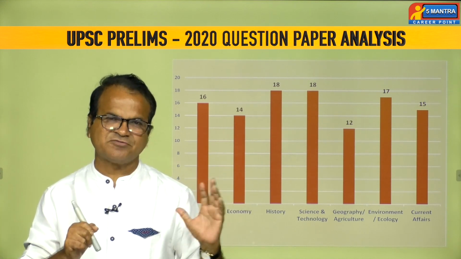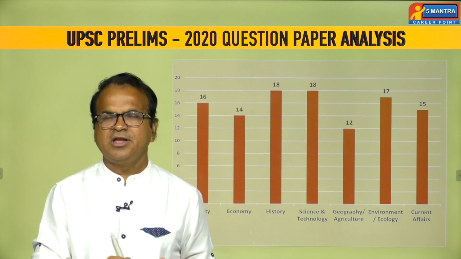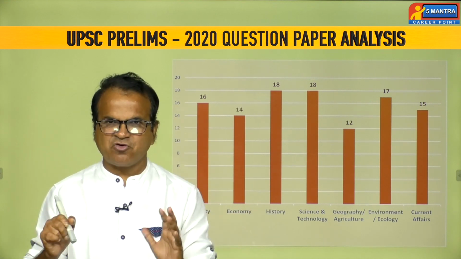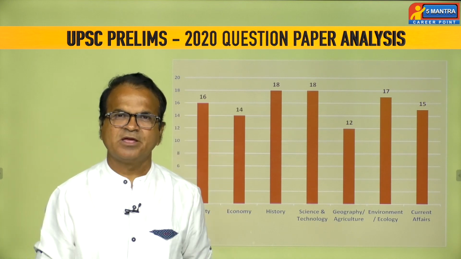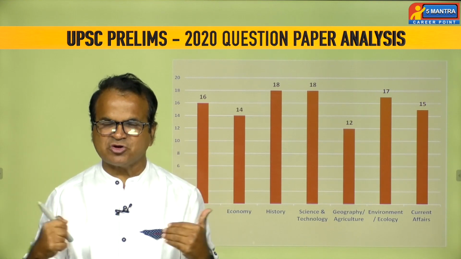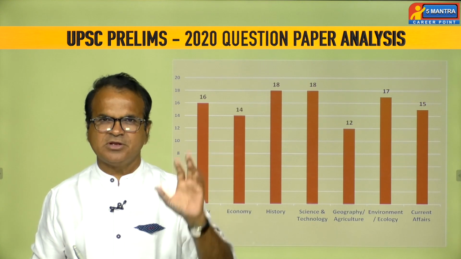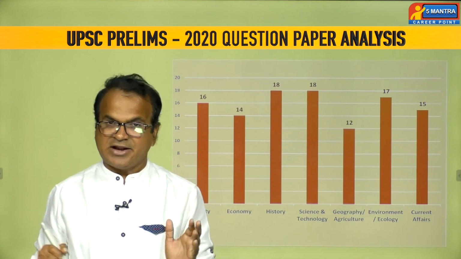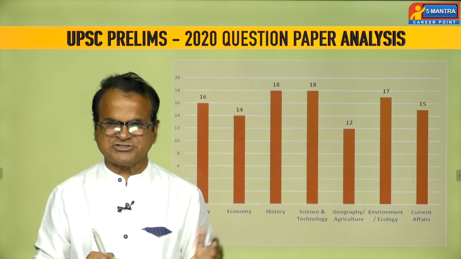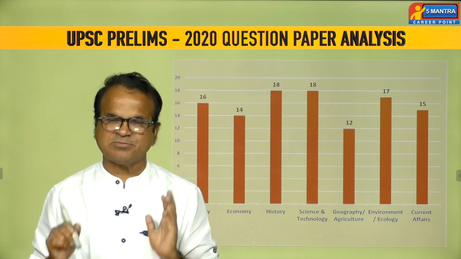Friends, generally in UPSC examinations, the questions can be divided into two categories according to the nature of the question: one is conceptual questions, the second is fact-oriented questions. But this time, the major questions, particularly from the social sciences, focused on conceptual questions. In polity, they asked constitutional conceptual questions on the preamble, directive principles of state policy, fundamental rights, the role of Rajya Sabha, as well as foreign relations, India's relations with neighboring countries. These are the major focus areas of this question paper.